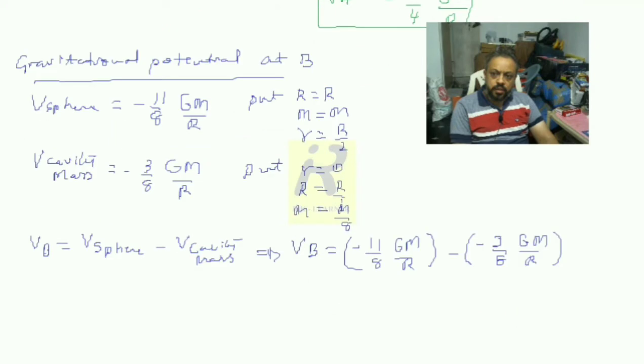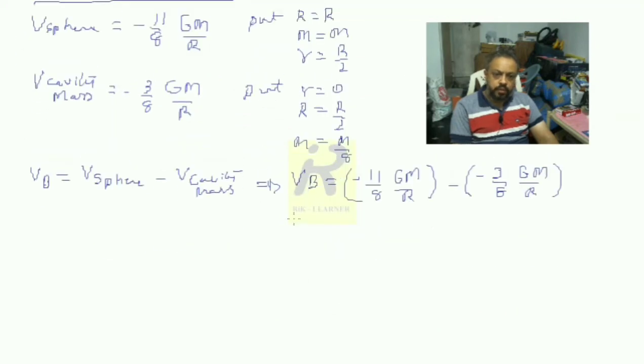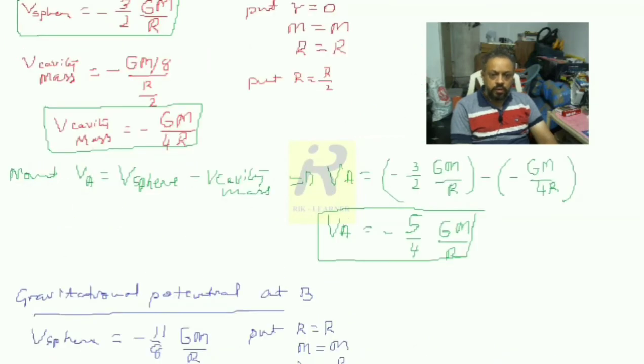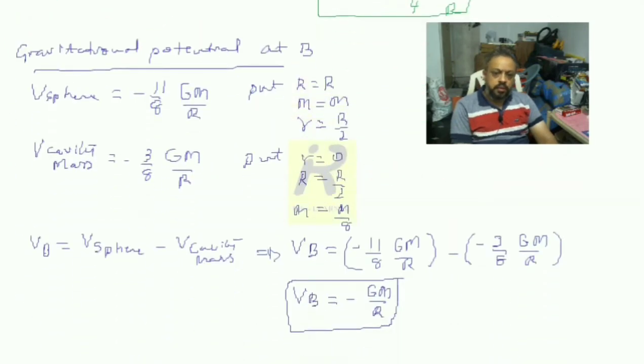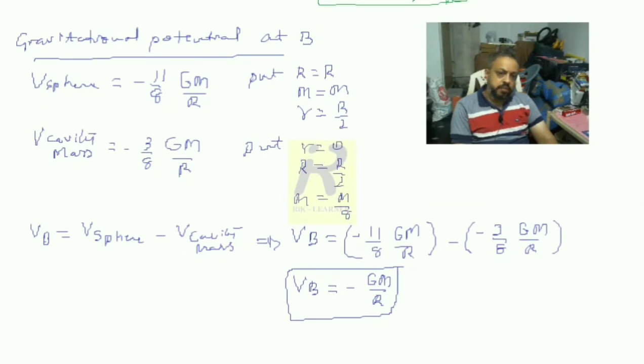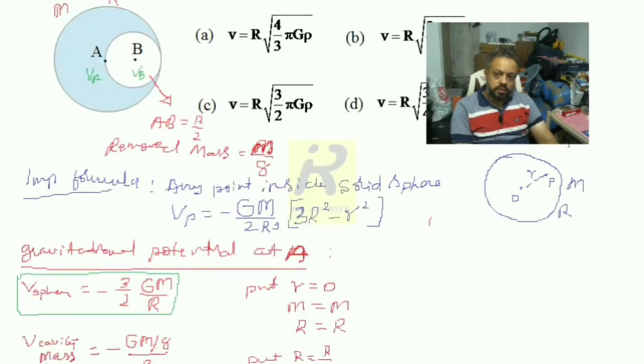So when you make the proper calculation, you get VB is equal to minus GM divided by R. So this is also one of the important results. The two results you found are VA is equal to minus 5 by 4 GM divided by R and VB is equal to minus GM divided by R. This is nothing but the two potentials we found at points A and B.